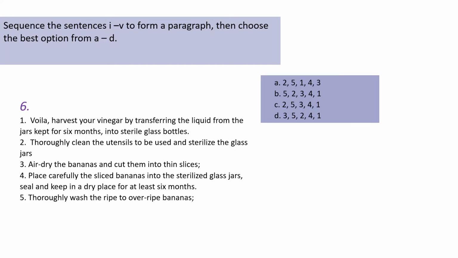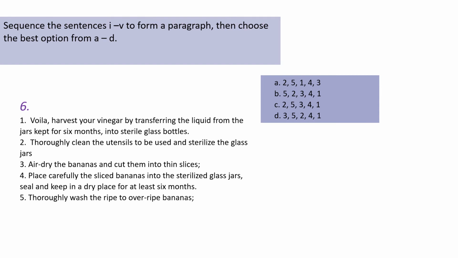For number 6, we have this. Voila! We cannot have that as part of the first sentence. Okay. Number 2, could we have number 2? Thoroughly clean the utensils to be used and sterilize the glass jars. We could, because this now instructs us that we need to begin by preparing glass jars.